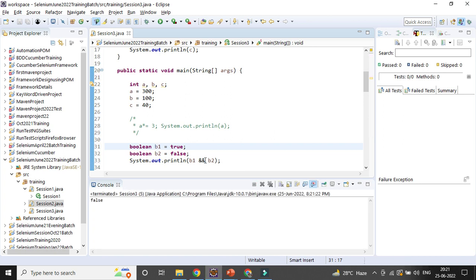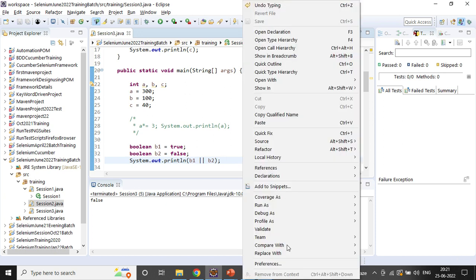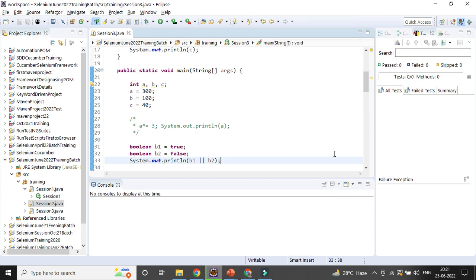In case you are giving ampersand, right? So what is that one? Sorry, that sign, that is called or. Yeah, the pipe symbol. In a similar way, not equal to, you can give it. So those are the different operations basically for the boolean variable. You can see one is true, so it is giving true. Any one being true is fine.